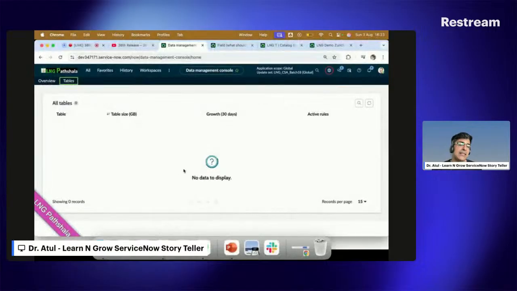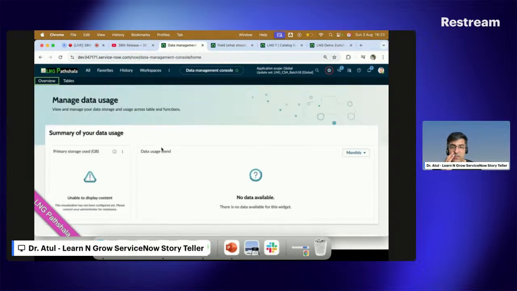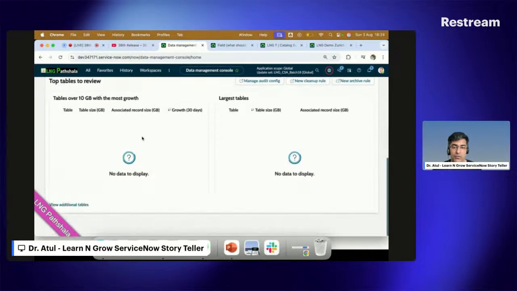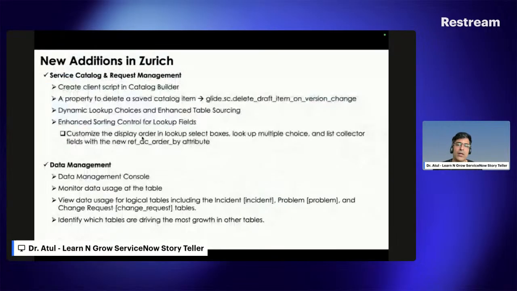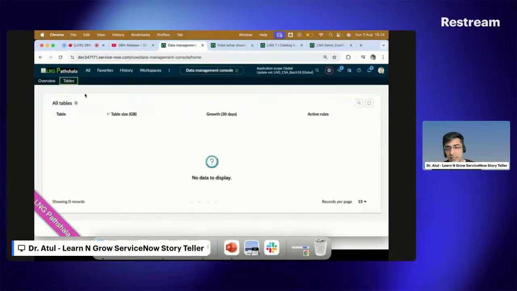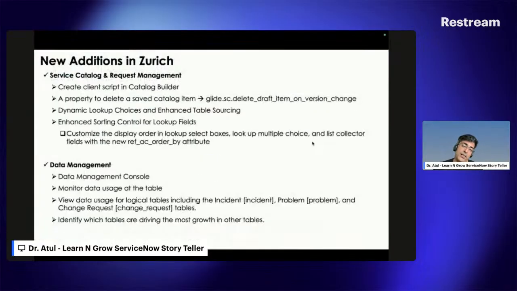Also, you can see the data from logical tables like incident, change, problem as well. It will show you here as well. If you scroll down here, by trend, you can see top tables to view, largest tables to view. These things you can do here. Also, the only thing is that ServiceNow says in the Zurich release, they added the table section in this particular place. So again, a small change, but yes, it has been newly introduced by ServiceNow.